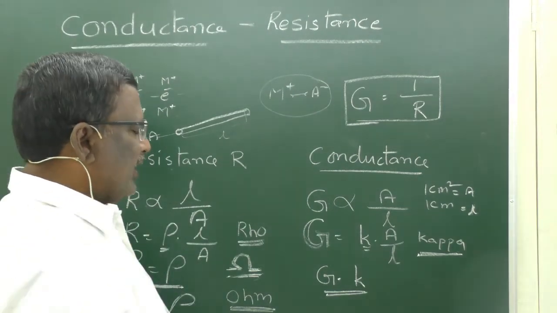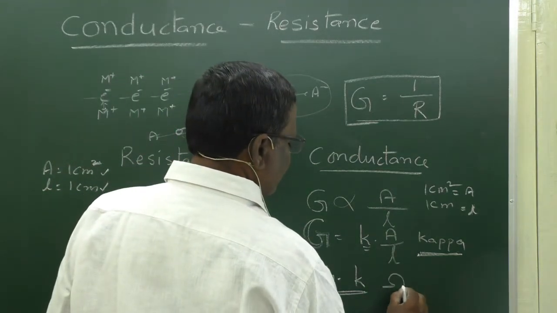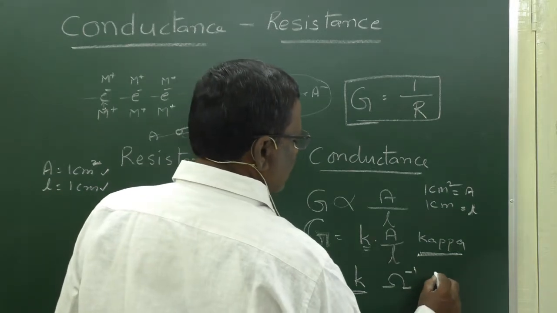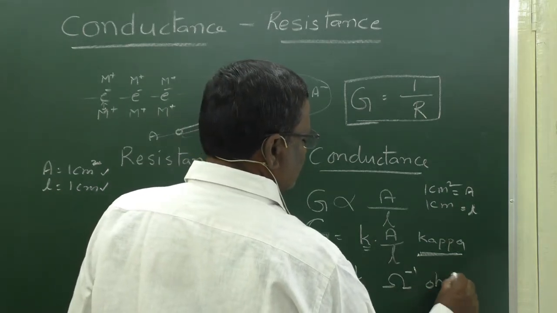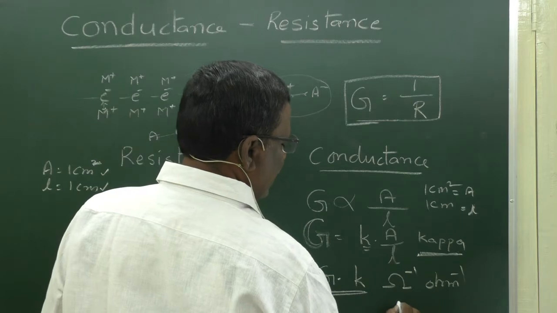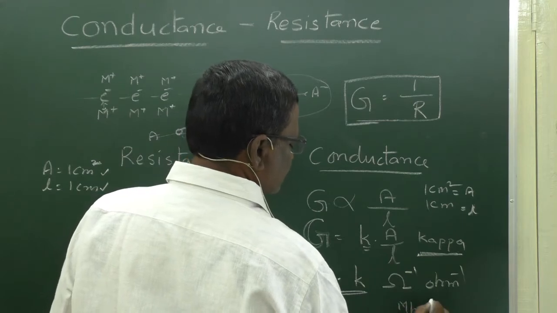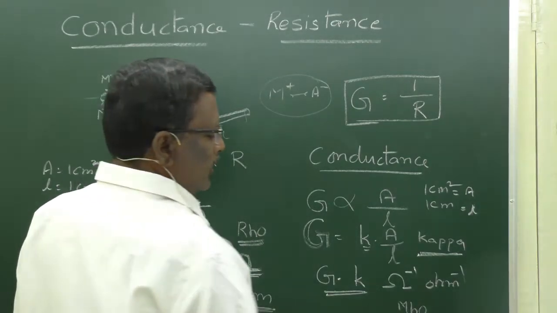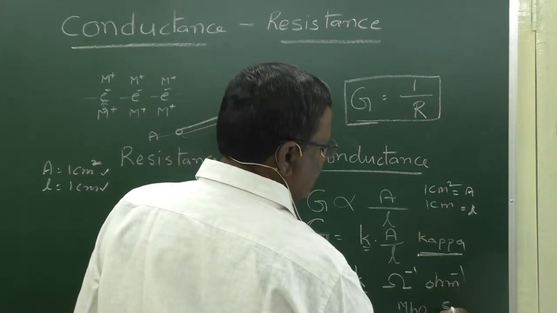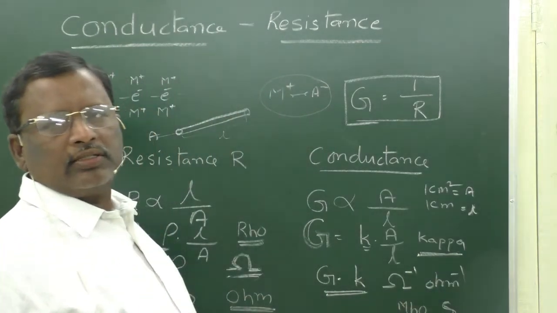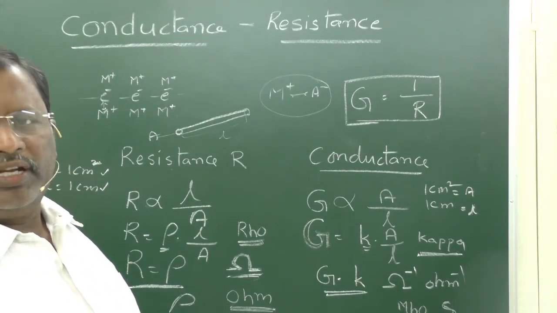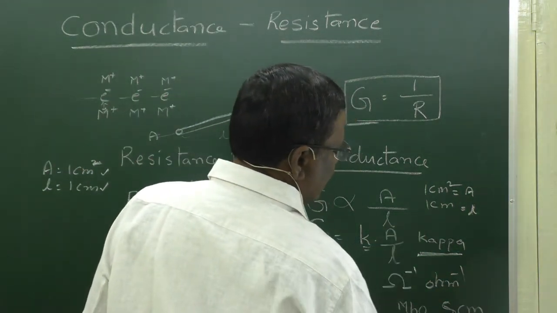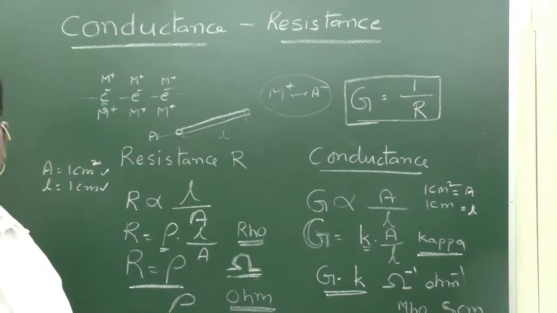Now, units for conductance are per ohm, or ohm inverse, or it can also be called mho. The reverse of ohm is mho, or it can also be termed Siemens. Siemens per centimeter or Siemens per meter, because here A is on top. So, Siemens per centimeter or Siemens per meter are units for conductance.